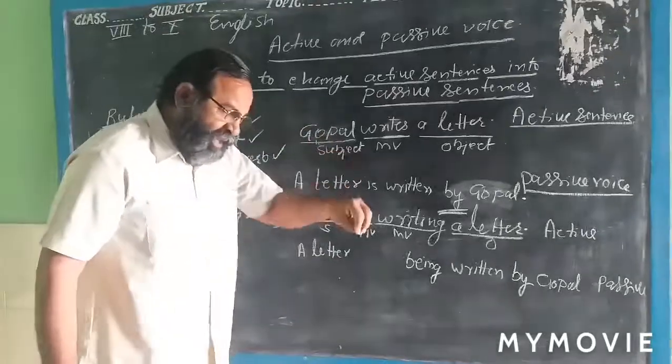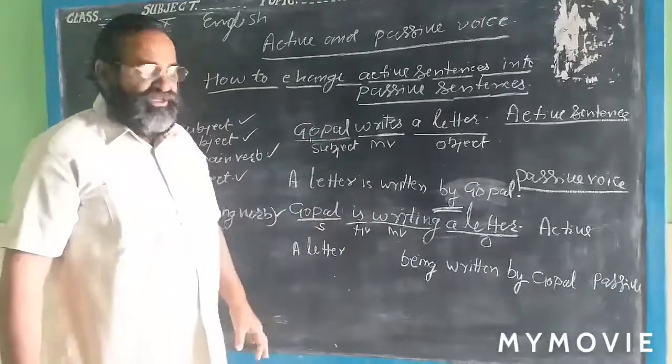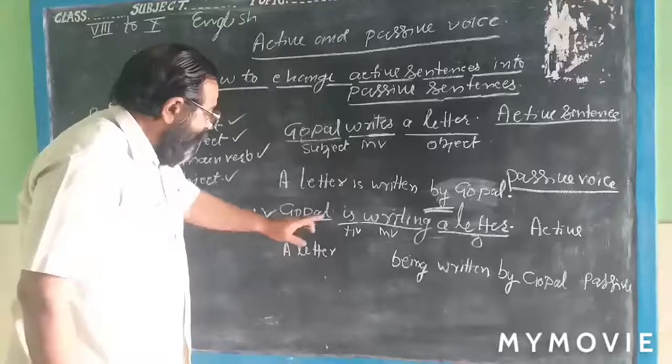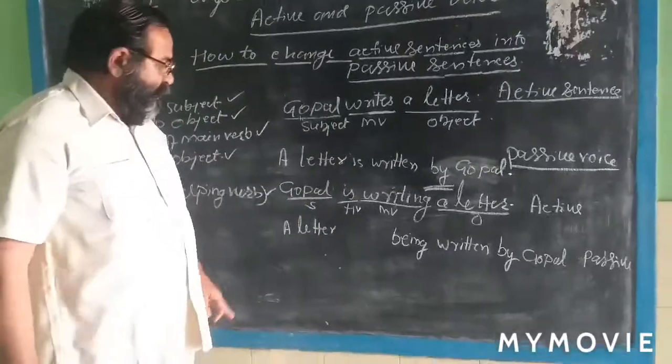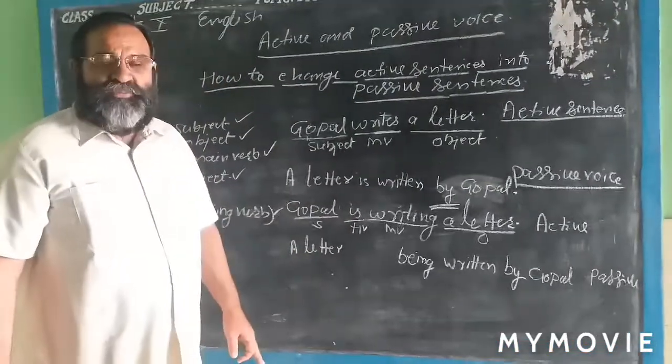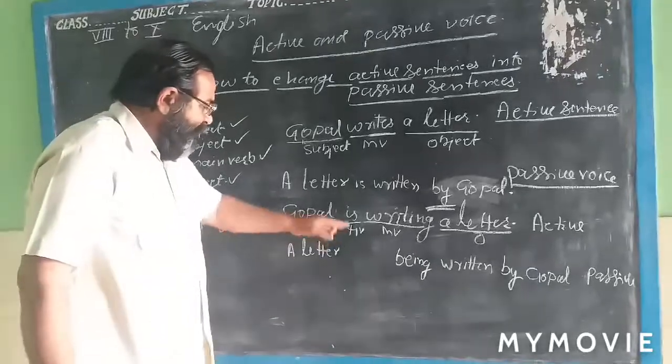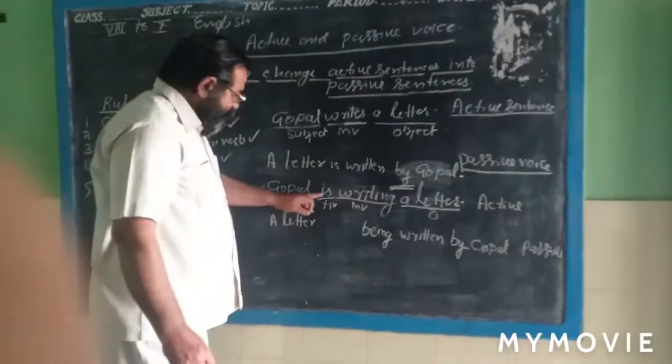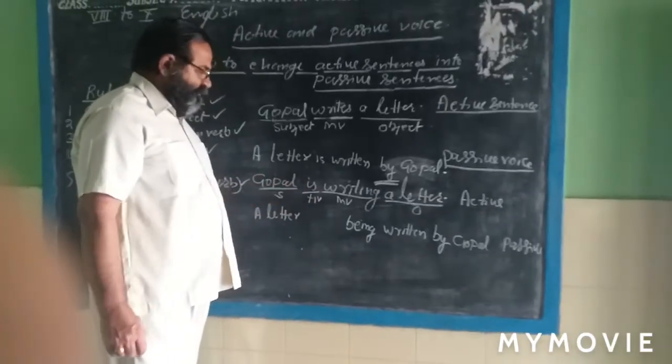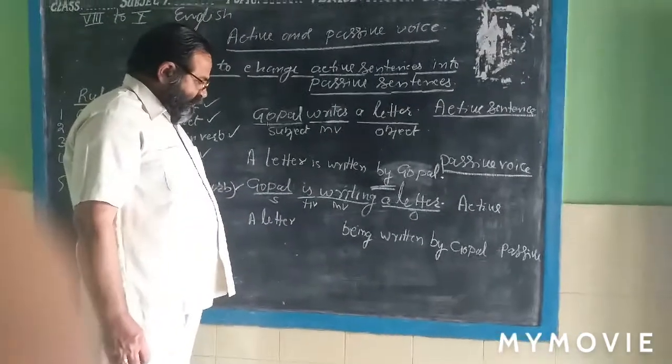In the same tense, you will have to change. Now, Gopal is writing a letter. So is a helping verb. Then you write the helping verb here. So now, here is the is as a helping verb in present continuous tense.